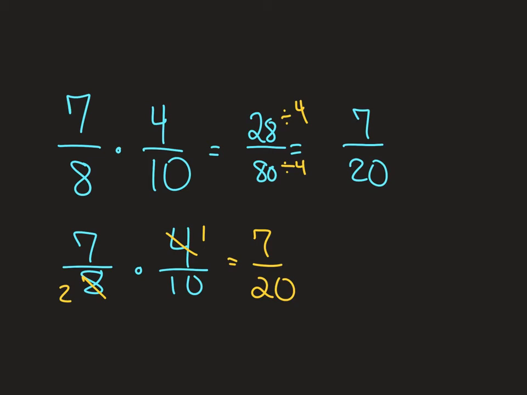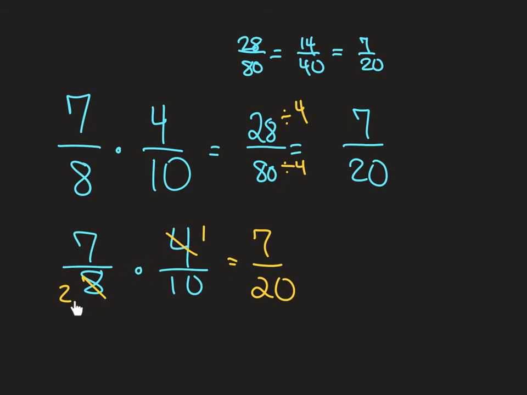If you couldn't think of simplifying by 4, you could always simplify by 2. 28/80 turns into 14/40. And then just simplify by 2 again, 7/20. If you can think of the greatest common factor, that's why we did the GCF. If you can think of the GCF, you can do it in one step. If you can't think of the greatest common factor and you can just think of any factor, it just takes you longer, but you still get there.